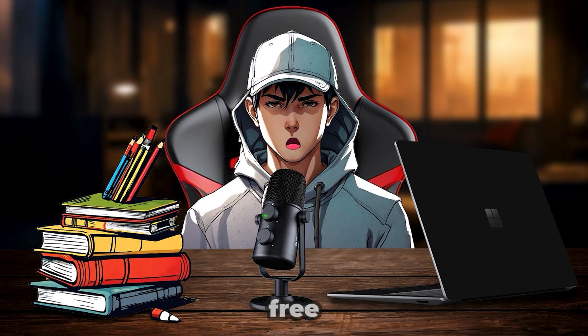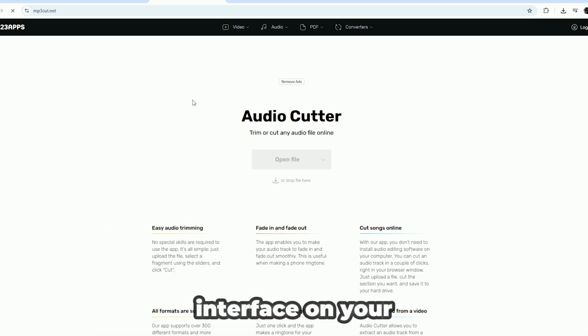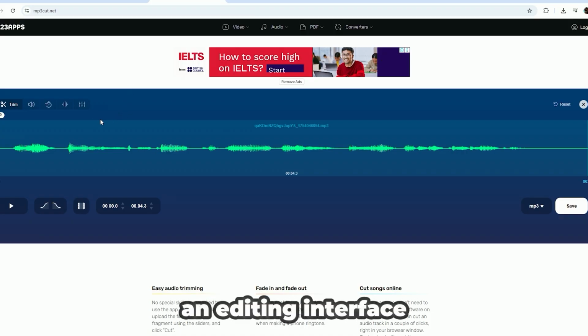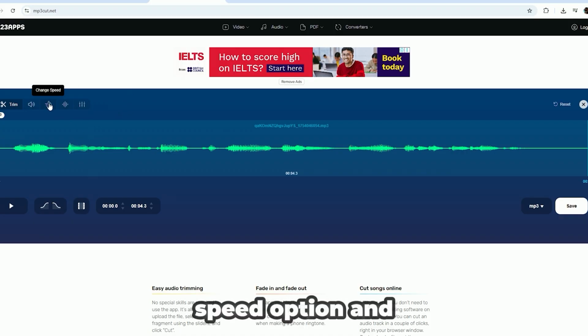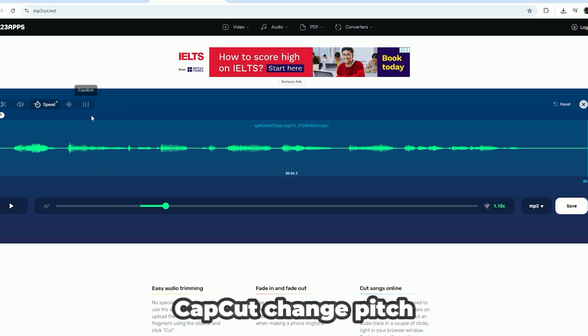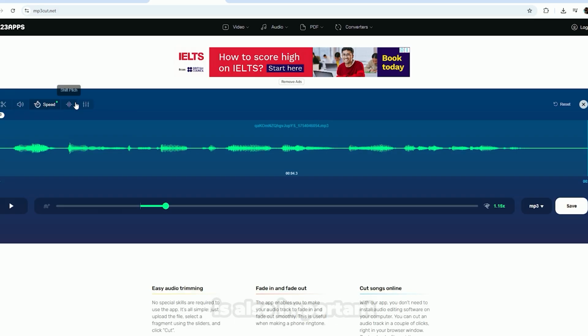Now our voice is ready for free, so let's go to MP3 Cutter. Open the website. You'll see the interface on your screen. Upload your audio file there. It'll take less than a minute. Then you'll see an editing interface. First, go to the speed option and set the speed to 1.15x. Other software like CapCut change pitch with speed, but this one doesn't. That's why it's the best, and changing speed is also important.